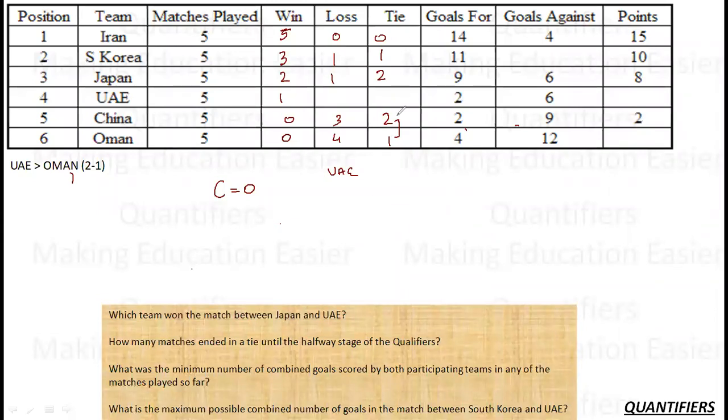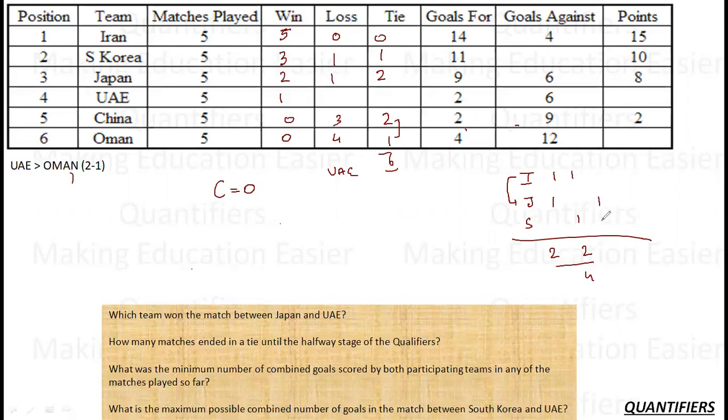Okay. Right now the numbers of ties are 0, 1, 1, 3, 5, 6. There are 6 ties. The number of ties is always even. This we should know. Why? Just in case you are wondering why always even, let us say Iran, Japan, South Korea. These are the 3 teams. A match between Iran and Japan ended in a tie, which means 1 tie for Iran, while 1 for Japan. The total is 2. Let's say one match between Iran and South Korea ended in a tie. So 1 tie for Iran, 1 for South Korea. Total is again 2, and the total became 4. And then let's say the match between Japan and South Korea also ended in a tie.